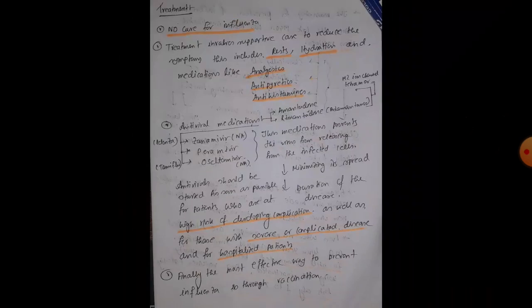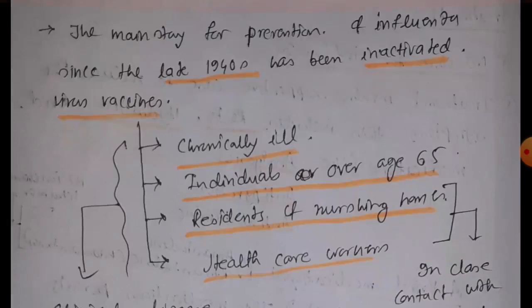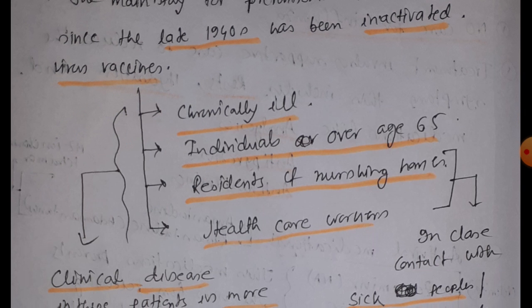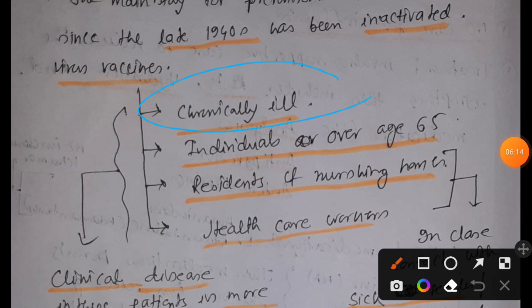Now we can use vaccination as a prevention. Since the late 1940s, the inactivated vaccine has been used as a prevention from influenza virus infection. Vaccination is especially important for patients who have developed chronic illness due to some other medical complication, and as a result their immune system is already weakened, right? So they should be vaccinated, along with people who are over the age of 65.